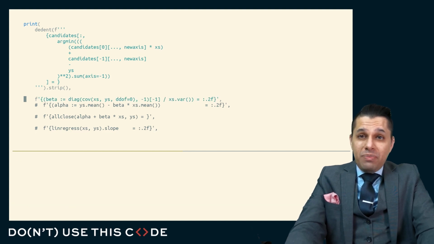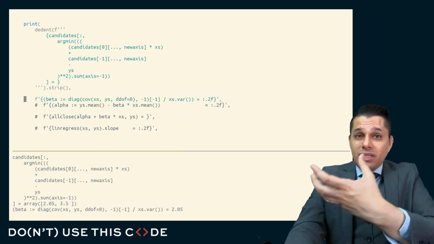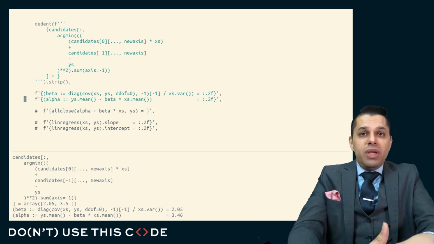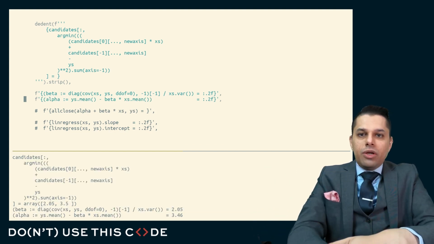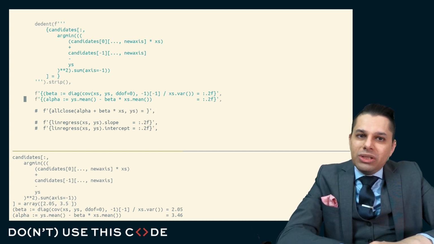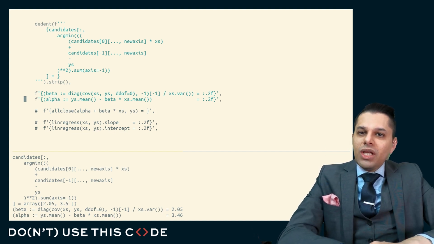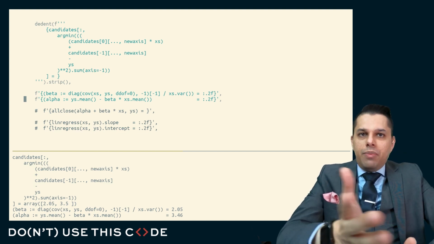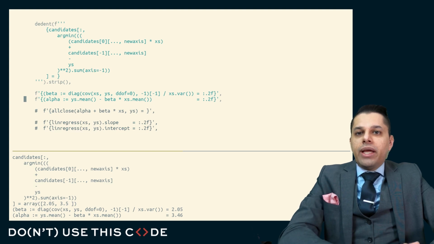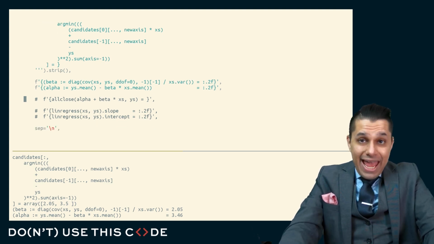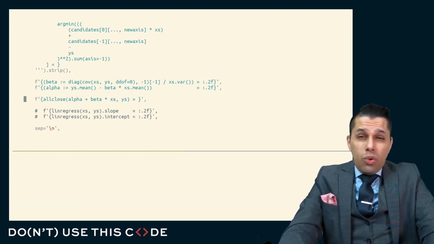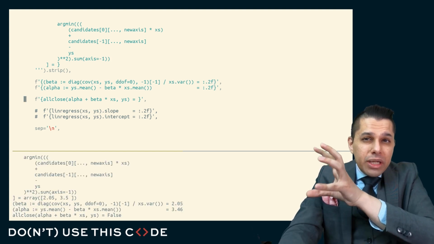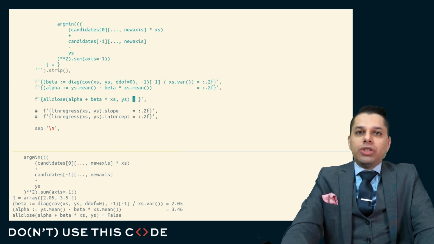I can compute the best beta as just the covariance divided by the variance, and the alpha as just whatever the beta is minus the mean of one minus the mean of the other. And you can see my two formulations actually match up quite nicely. You can see my very simple brute force search matches up almost exactly to the value that I can compute by hand. And what I'm looking for is, with the best value of alpha and beta, then every one of my guesses should be close to every one of my actual observed values.